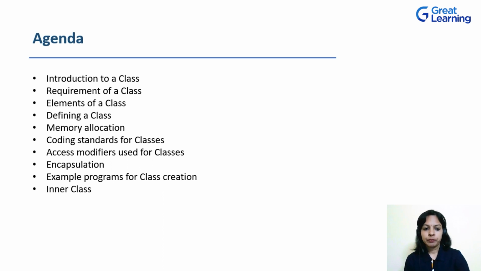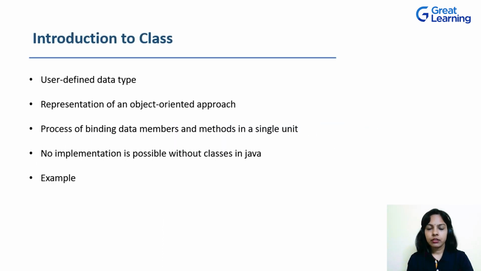So let's get started. Now I'll talk about the introduction to a class. So what is a class? How is it defined inside a Java program? So a class is a user-defined data type. For storing various primitive data, there are already defined primitive data types in Java programming. For example, to define a number, there is the int primitive data type. To define alphabets, there is the char primitive data type. Similarly, to define decimal numbers, there is the float primitive data type. So a class here is used to define user-defined data types.